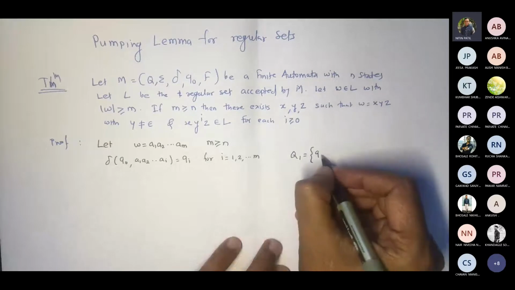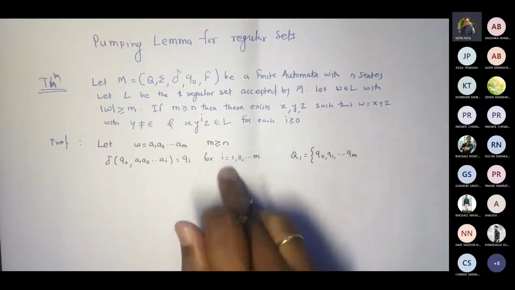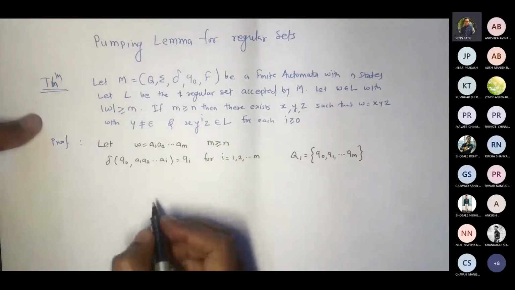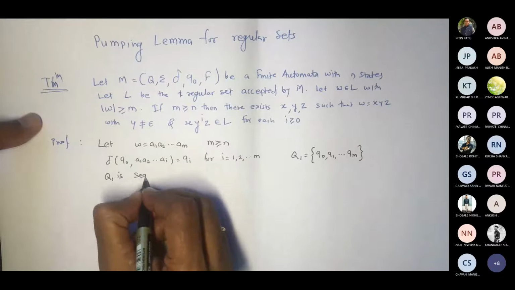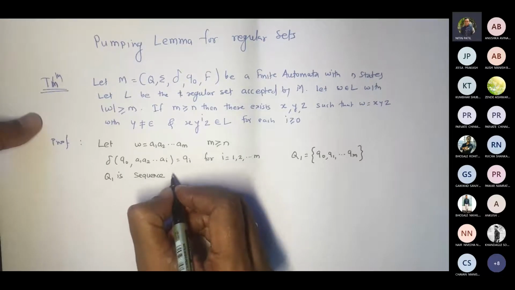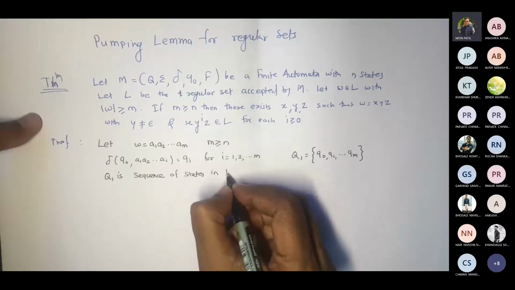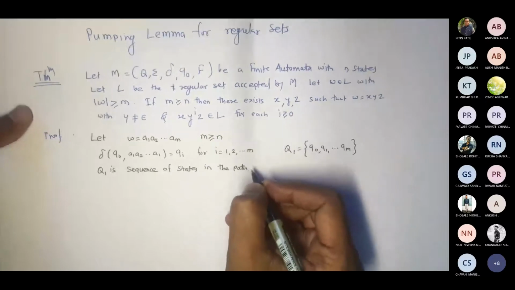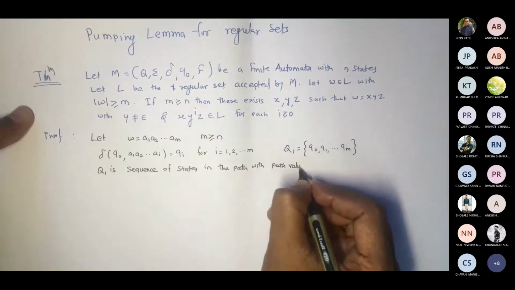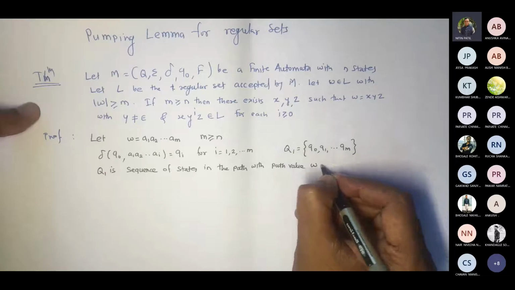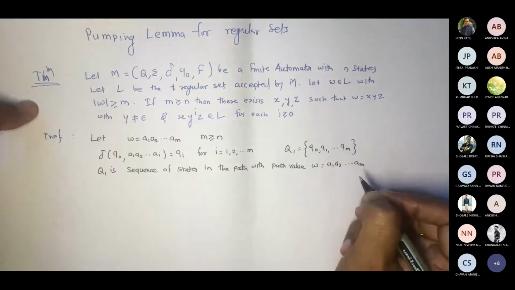For every path, I'm going to talk about this like Q0, Q1, dot dot dot QM, because my I is M. So Q1 is the sequence of states in the path with path value to be W with A1, A2, dot dot AM.